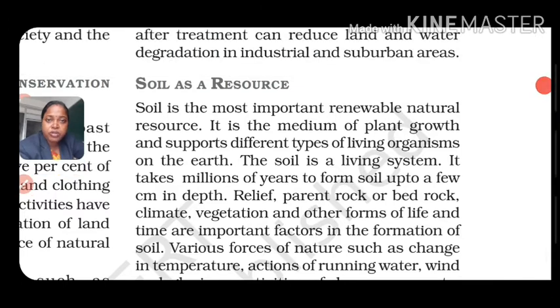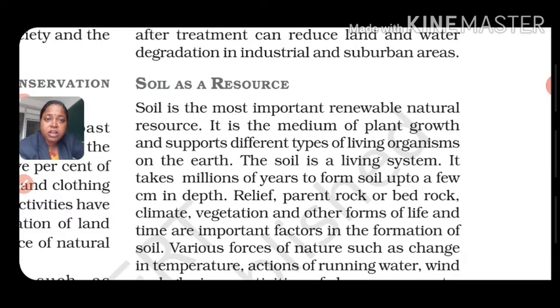Today we are going to discuss soil as a resource, how we will protect the soil resources, and how the soil is classified into different types in India. We will discuss this in this part of the chapter, and we will conclude with this one also in today's online class. So let's start with soil as a resource.